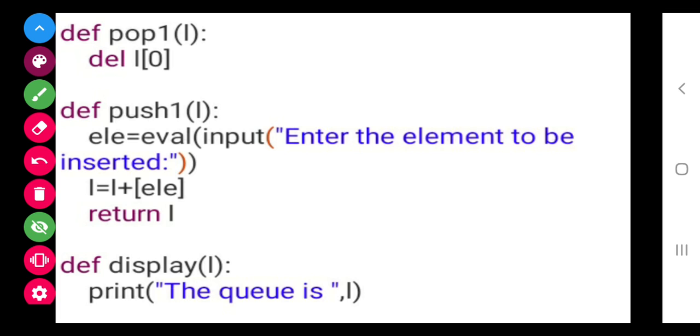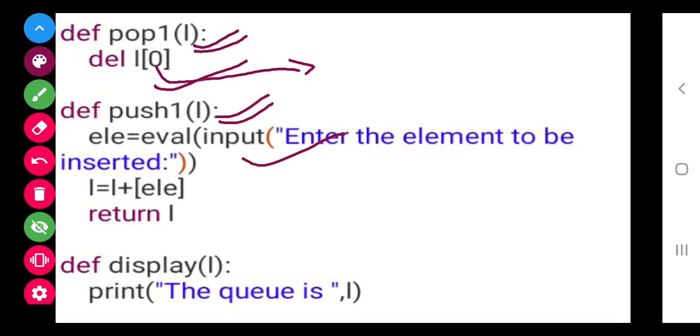Now the functions that I have made are pop and push. In stack we call them pop and push. Pop means to delete, push means to insert. Again the same process, here only the changes that you have to make I have told you. This is the same process, element added. This is the same process to display.